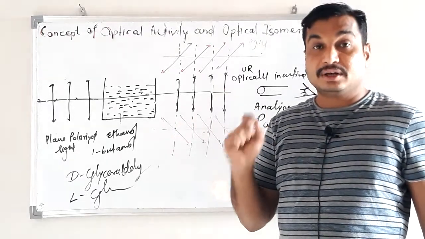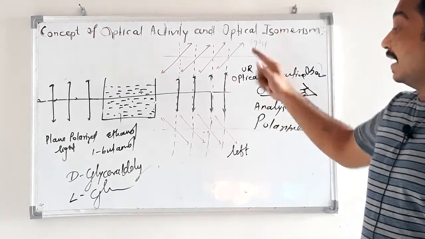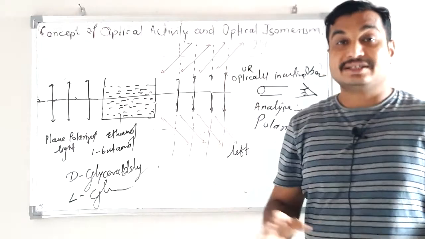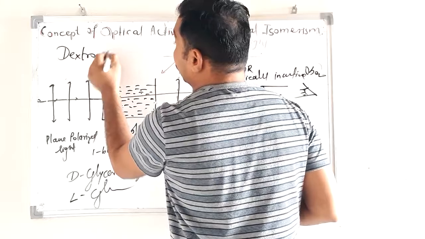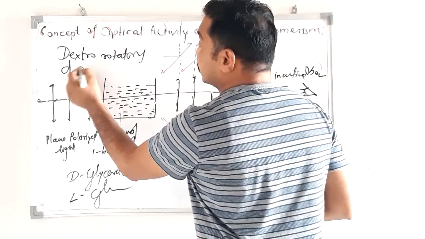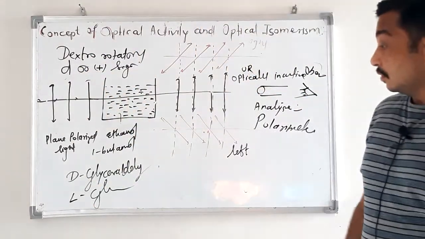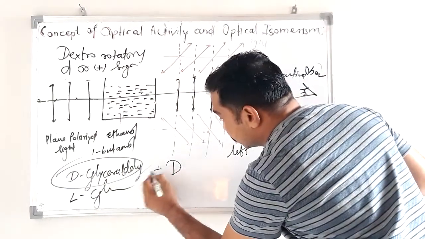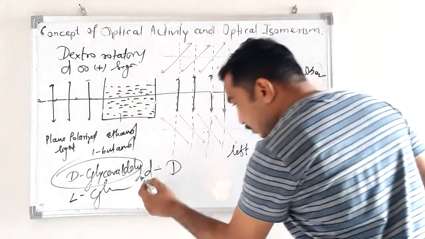Now see, among these two, one is rotating toward the right side. Those isomers which rotate the plane of PPL toward the right side are called dextrorotatory, and it is represented by small d or a plus sign. So here, before the name of this capital D glyceraldehyde, write small d.